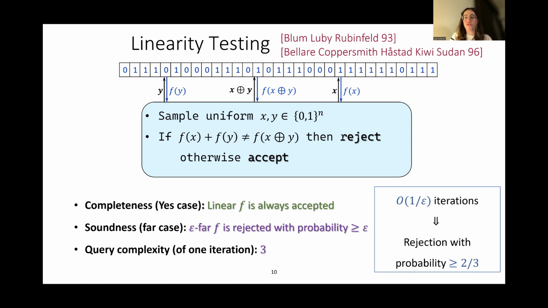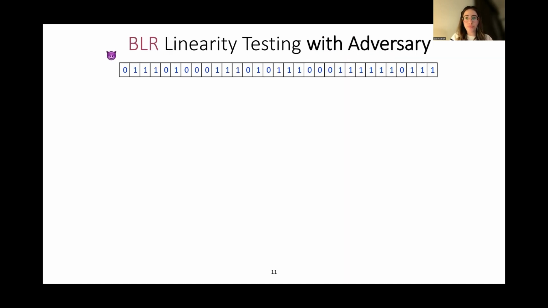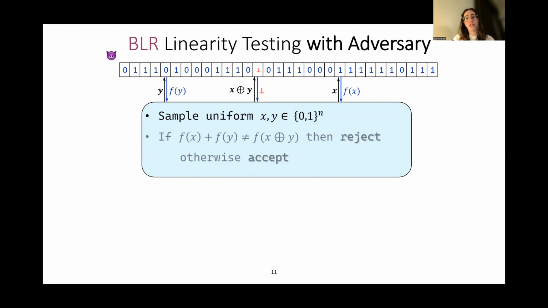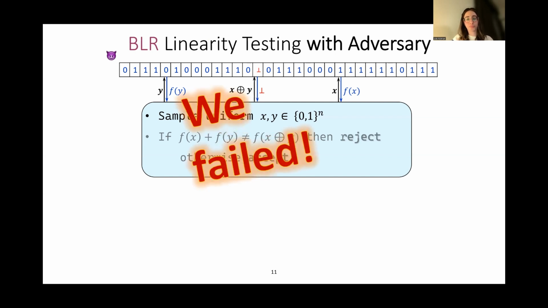What happens now if we try to run the same test, but we have an adversary? Let's try. We query x, we query y, and our next query is going to be x XOR y. We are not the only ones that know it; the adversary also knows this information. So it's going to use its power and restrict our access to x XOR y. When we query x XOR y, we have no information, and we cannot perform the 3-point checker.